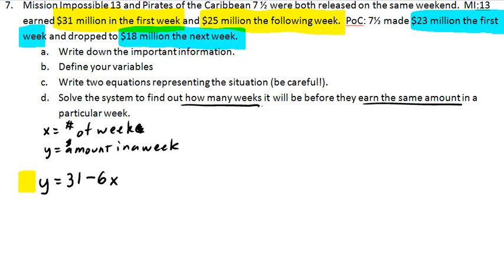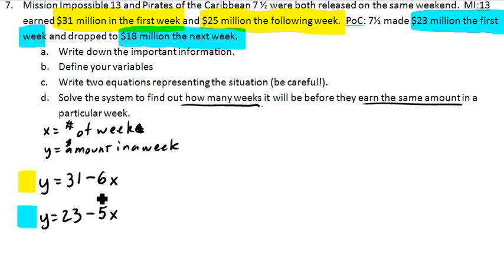And so now let's write an equation for Pirates of the Caribbean. We said 23 million the first week, so y equals 23. How much did it lose after that first week? Or not did it lose, but the amount of money that it made went down. Well, 23 to 18, that would be minus 5x. And so now the question is, how many weeks will it take before they earn the same amount? Again, this is with the assumption that it loses the same amount each week. All right, so let's go ahead and solve.